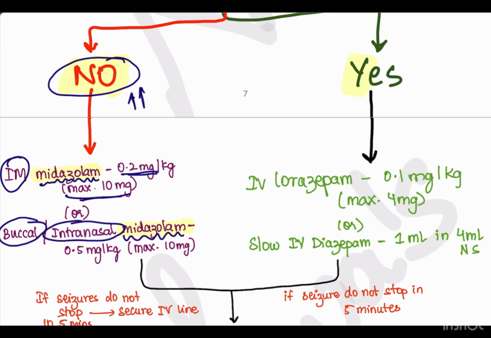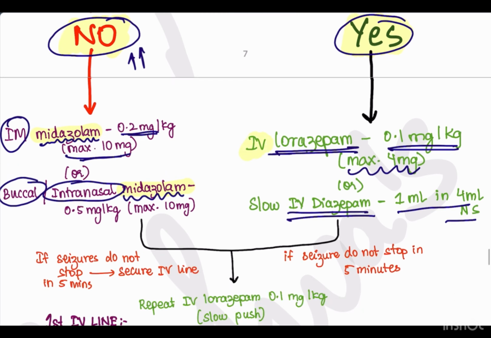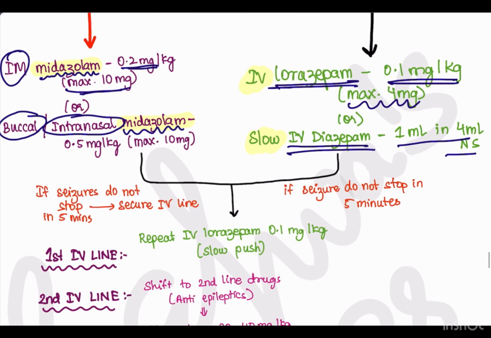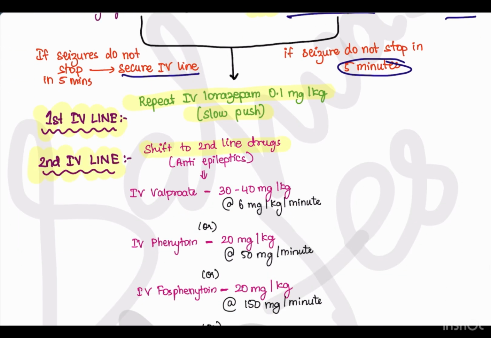Next, if you are able to put the IV access, then you can go for IV lorazepam 0.1 mg per kg, maximum being 4 mg, or IV diazepam 1 ml in 4 ml of normal saline. This IV should be given slowly. Next, if the seizure still prolongs for more than 5 minutes, then you have to secure an IV line if not secured previously, or if it is already secured, you have to go for the next drug. That is, in the first IV line, you will repeat IV lorazepam 0.1 mg per kg, slow push. In the second IV line, you will shift to the second line drugs, that is anti-epileptic drugs.